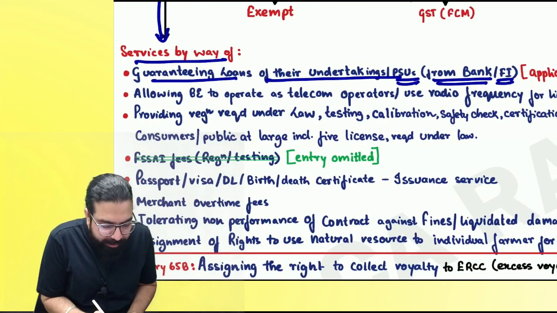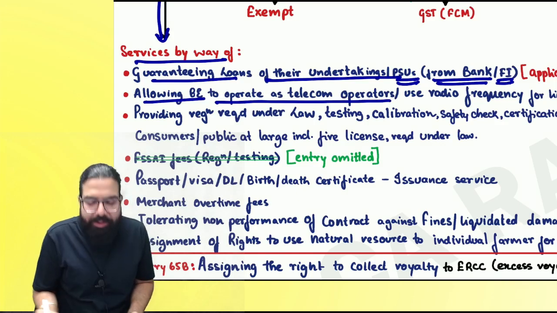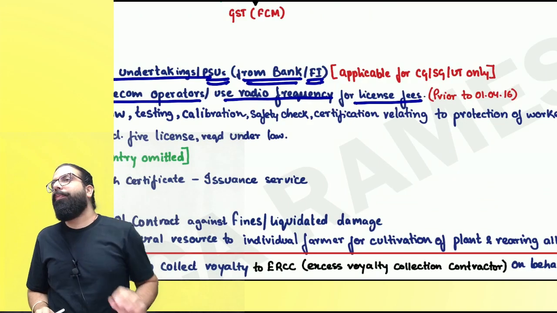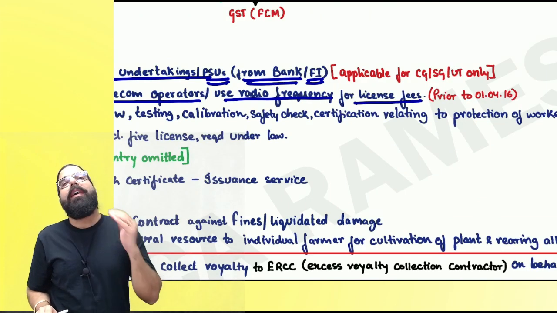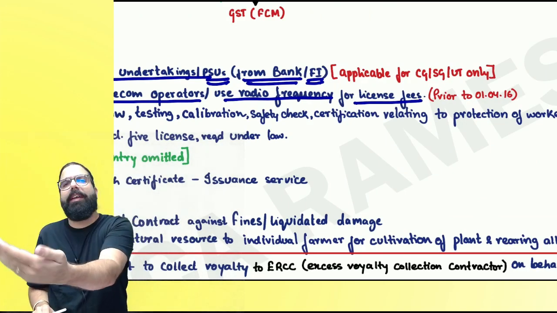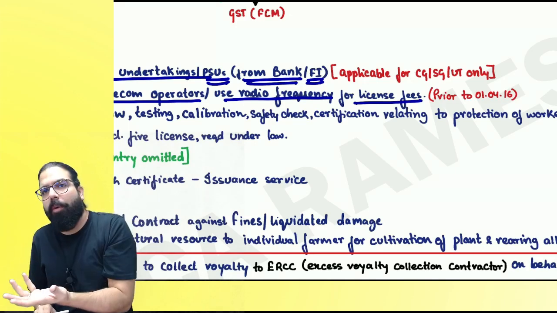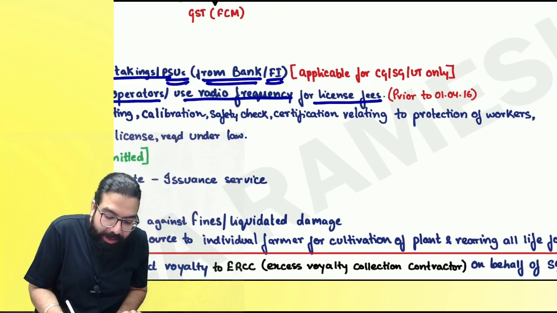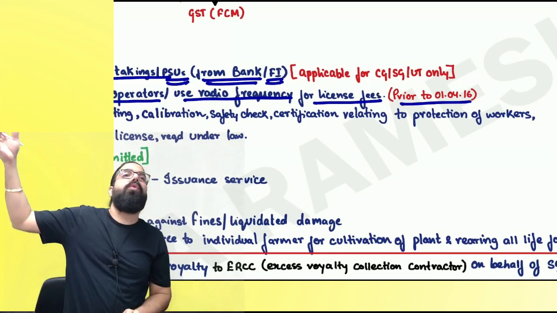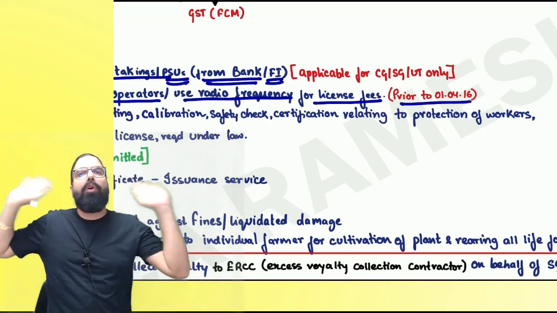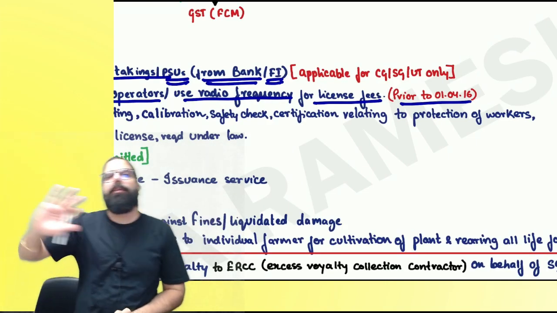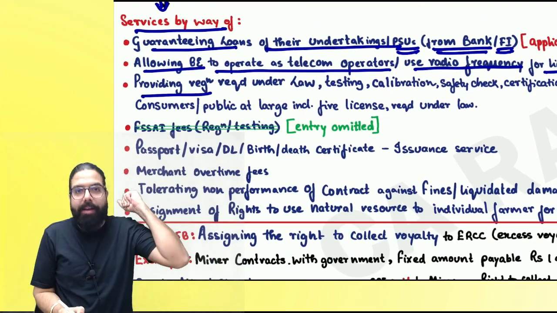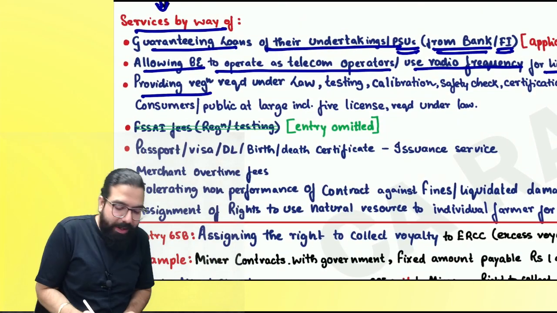The next one over here is allowing business entities to operate as telecom operators or use radio frequency for license fees. Baba, when the government is charging license fees for allowing business entities like Reliance to operate as a telecom operator. Are we clear, everyone? For those licenses, whatever the agreements were prior to 1/4/2016, for those agreements, they have told GST has been exempted.